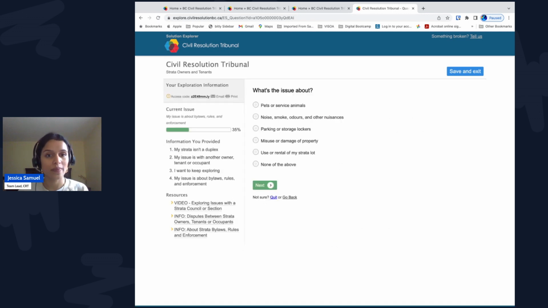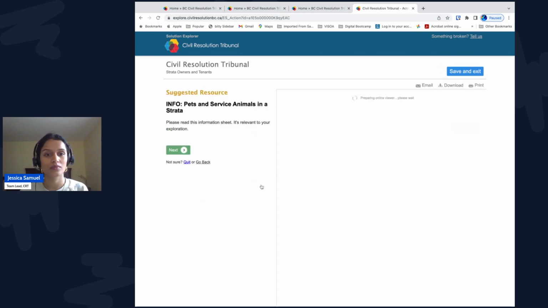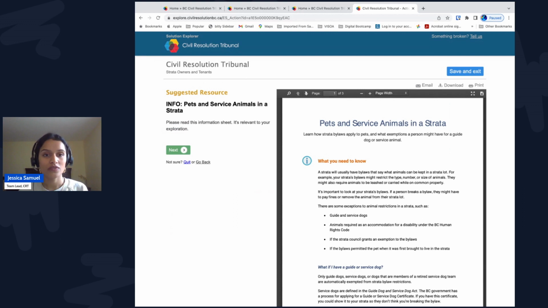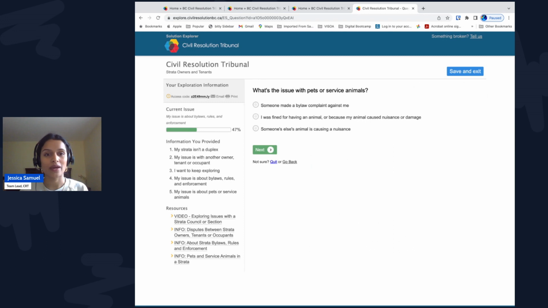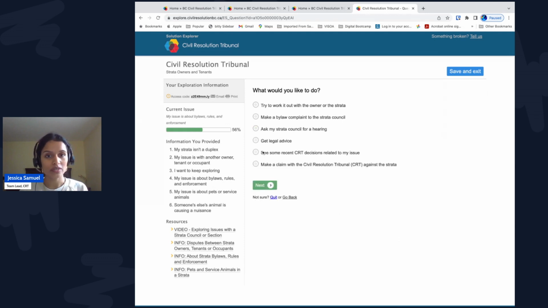So what is the issue about? Let's select pets or service animals. This information sheet explains animal-related nuisance and that whether the nuisance is unreasonable depends on the situation. So what is the issue with this pet? Let's select someone else's animal is causing a nuisance. Now you'll see some choices on what you would like to do.